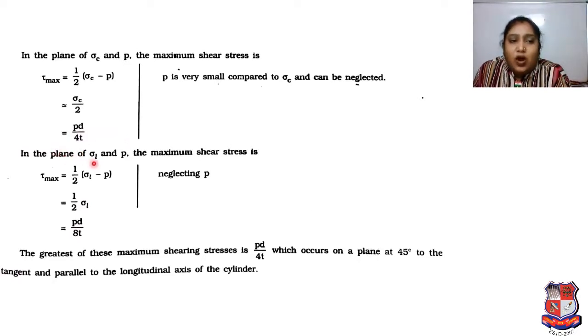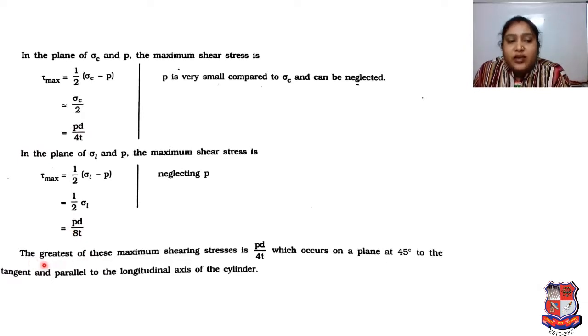In the plane of sigma L and P, the maximum shear stress is tau max is equal to 1 half sigma L minus P. Here again we have to neglect P. Why? Because P is very small compared to sigma L, and that's why it is neglected over here, and here we mention 1 half sigma L, and as per that the final tau max will be PD upon 8T.